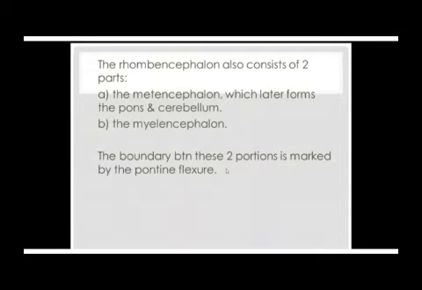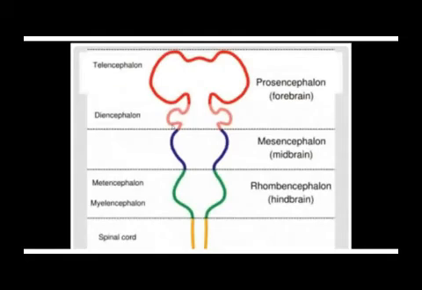And then there's what we call the pontine flexure. The pontine flexure is that bending between these two derivatives of the rhombencephalon, the metencephalon and the myelencephalon. Let's look at them. This one is the pontine flexure. The pontine flexure is between the metencephalon and the myelencephalon around there. And the rhombencephalic furrow or isthmus is this one, between the rhombencephalon and the mesencephalon. So let those not disorganize or confuse you.